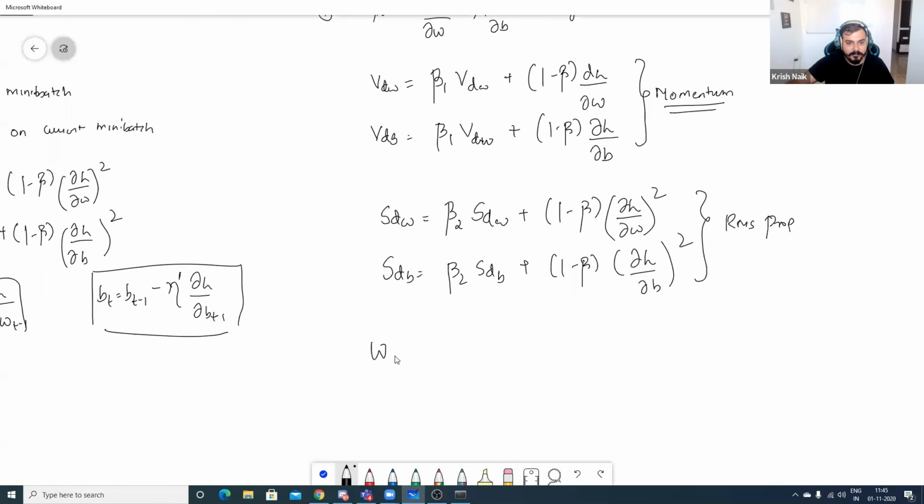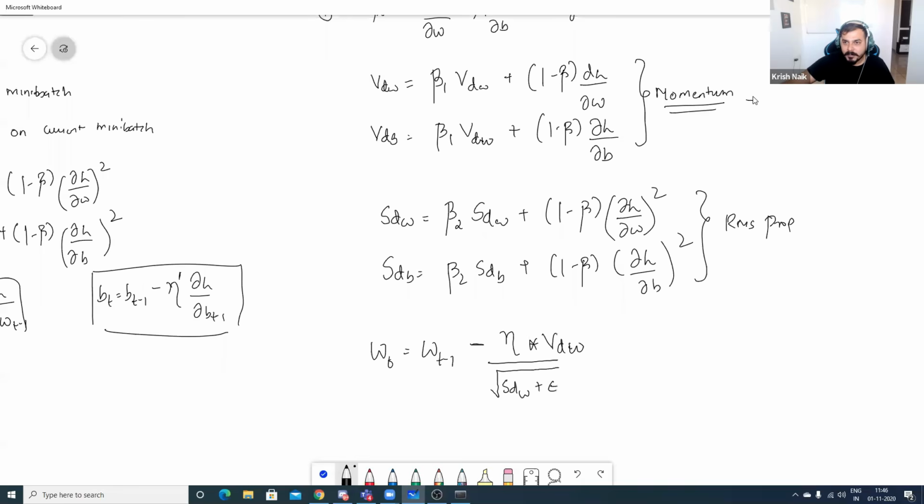Now my weight updation formula will be W t equals W t minus 1 minus learning rate. We are definitely going to use a learning rate, divided by, in the bottom, root of SdW plus epsilon, and in the top we will be multiplying with momentum.